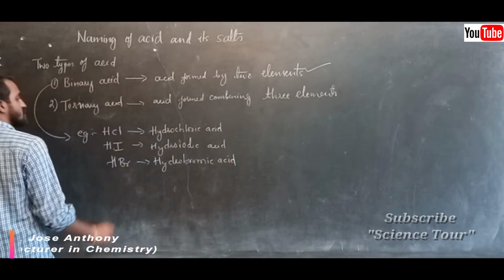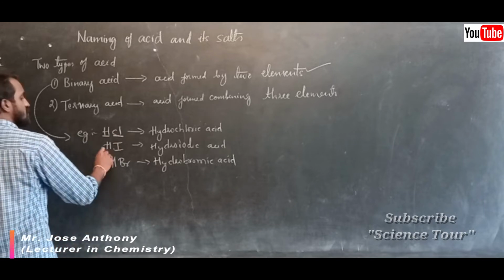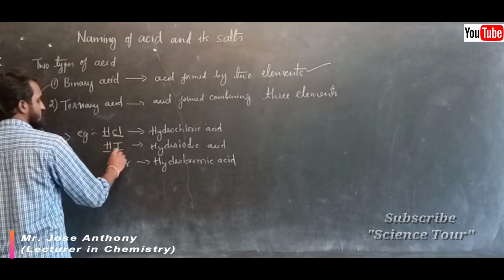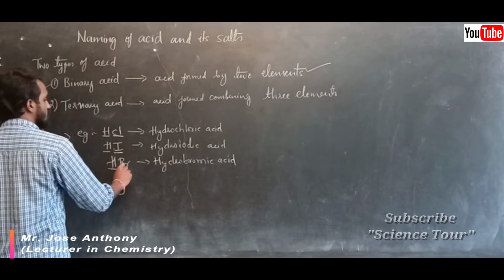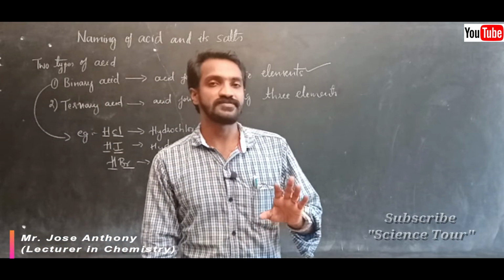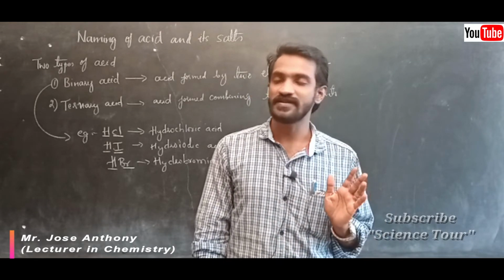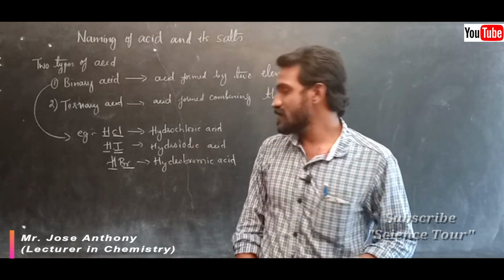In this you can see one element is hydrogen, another element is chlorine. Here one element is hydrogen, another is iodine. One element hydrogen, another is bromine. That means two elements combined and formed an acid. That is called binary acid.